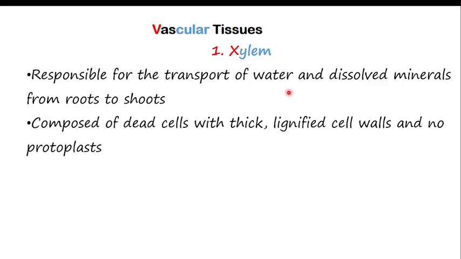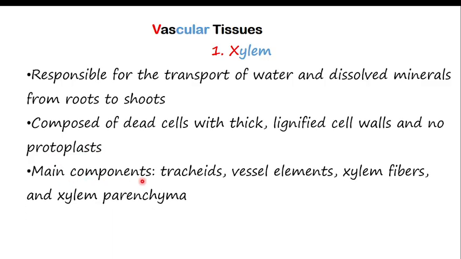Apart from this, xylem is composed of dead cells with thick, lignified cell walls. Remember that xylem is composed of dead cells, because in the upcoming vascular tissue called phloem, there will be living cells. Xylem has no protoplasm. When we say protoplasm, it is the nucleus plus cytoplasm. They are mainly composed of tracheids, vessel elements, xylem fibers, and xylem parenchyma. Those are the main parts of xylem.